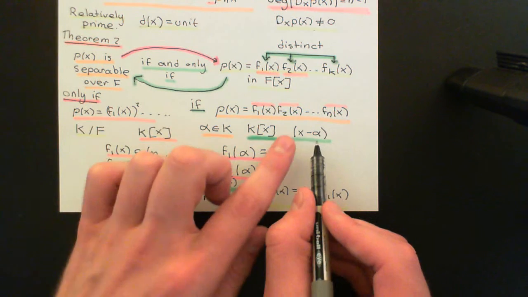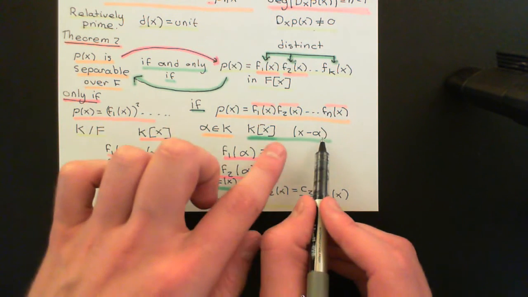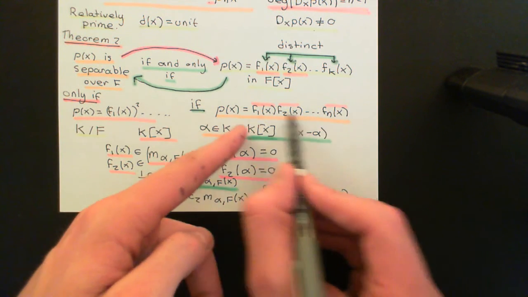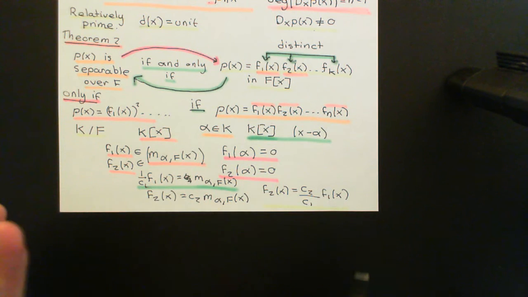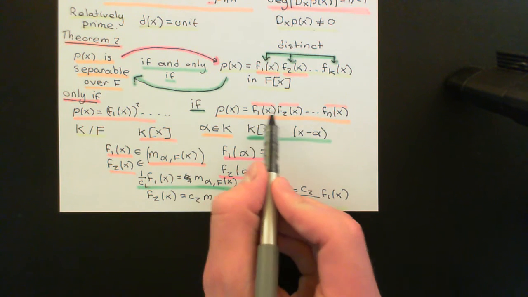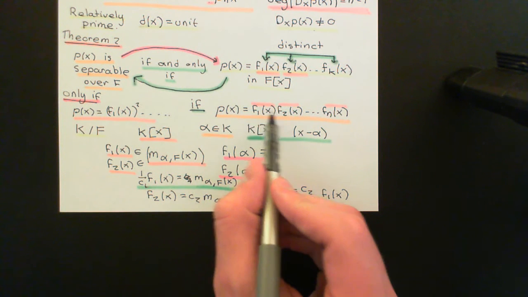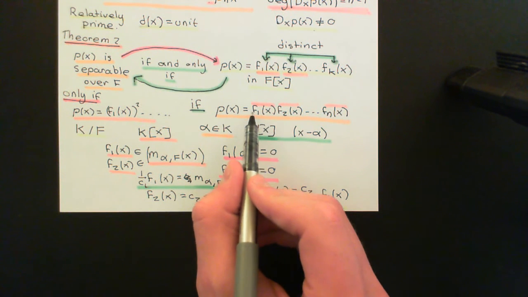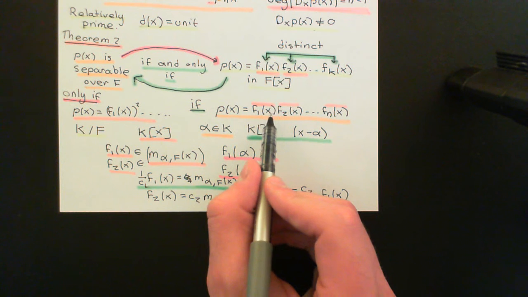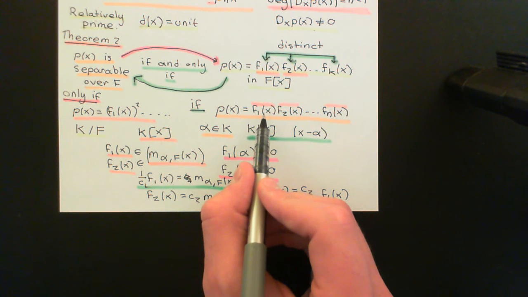Okay, we know that if alpha is a repeated root, x minus alpha must appear overall in this great big product twice, or maybe even more, but at least twice. And we know because of Theorem 1 that it cannot appear more than once in the irreducible factorizations into linear factors for a single irreducible factor here.